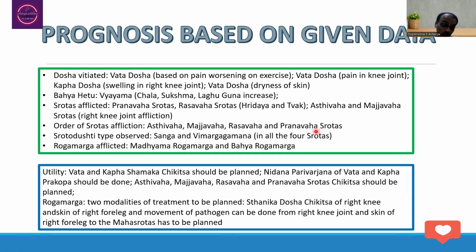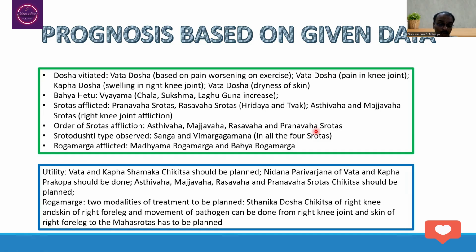As far as Srotodushti Chikitsa is concerned, we have to plan Asthivaha and Majjavaha Srotodushti Chikitsa, and the Rasavaha Srotodushti Chikitsa as well as Pranavaha Srotodushti Chikitsa has to be planned in this particular situation.